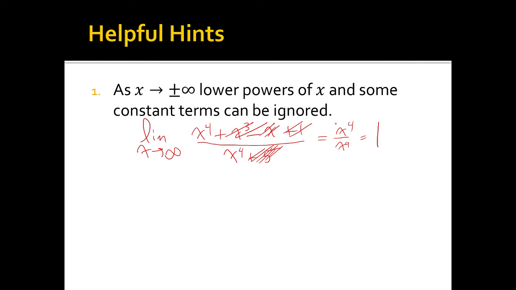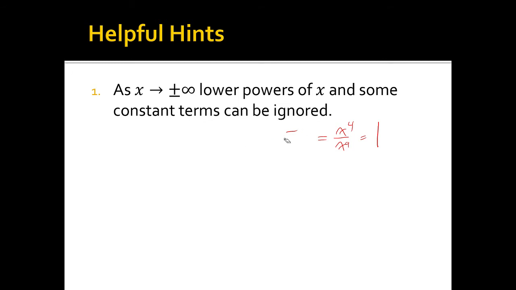So as x gets really, really large, you can ignore lower powers of x because the highest power will basically invalidate all the lower powers at x equals infinity. That's one easy way of helping you calculate limits at infinity. Just think, I can ignore all the lower powers of x. And the second one is sort of an extension of this one.